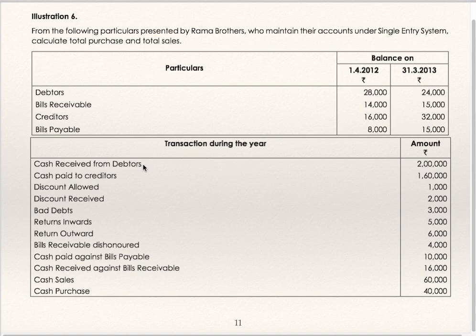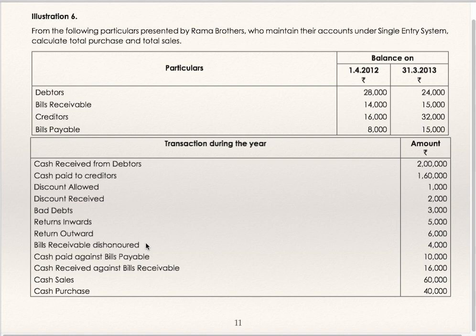Cash received from debtors, debtors account credit by cash. Cash paid to creditors, creditors account debit to cash. Discount allowed, debtors credit. Discount received, creditors debit. Bad debts, debtors credit. Return inward, debtors credit. Return outward, creditors debit. Bills receivable dishonored.